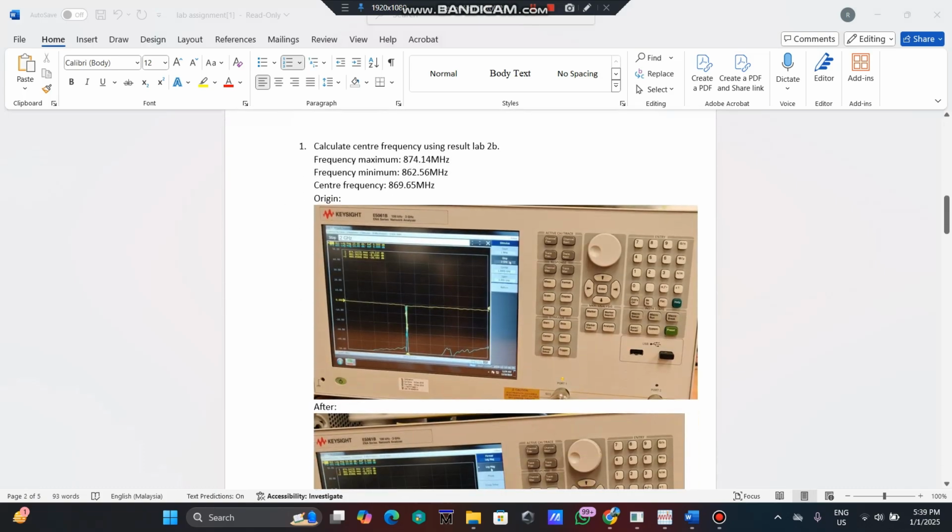From the lab, we determined the frequency range of our filter. The minimum frequency observed is 862.56 M. The maximum is 874.14 M, and the calculated center frequency is 869.65 M. These results are the basis for designing the circuit.